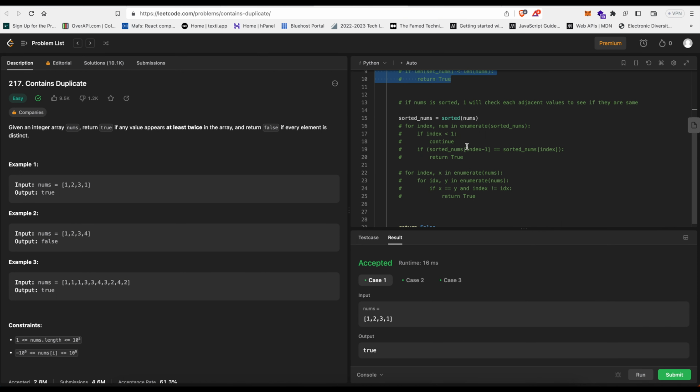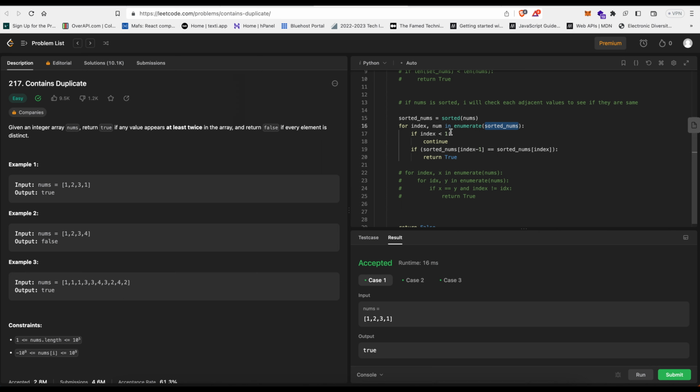Okay, for index, so to check the next, after I finished writing this, there was still a big doubt in my head that there's an easier way to write this with fewer lines of code, but this is what it is for now. Maybe I'll optimize it later if I find something online. So for index num, I was using the enumerate function so that I would have the index and the number too. So for index num in enumerate sorted nums, I'll tell you about the problem I encountered here.